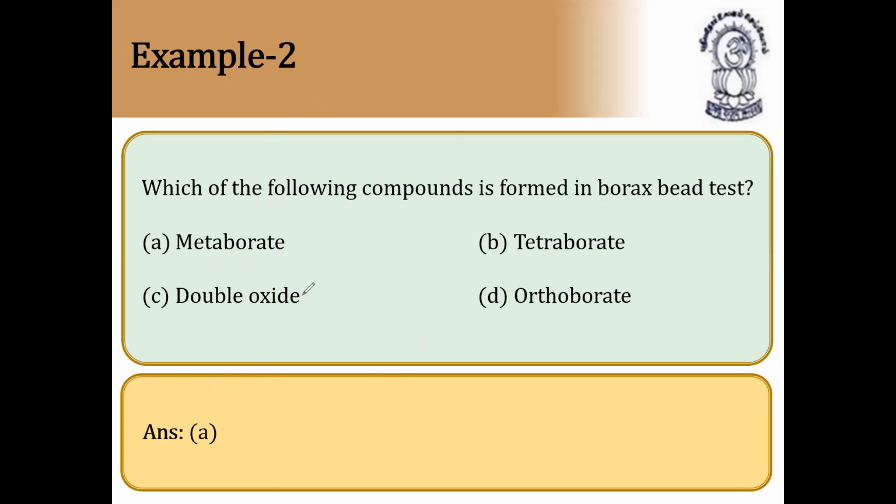We can write here Cu(BO2)2, taken twice. This is called copper metaborate. Iron metaborate, Fe(BO2)2. Nickel metaborate, Ni(BO2)2. So this is called nickel metaborate, and so on. So the answer is A. Next question.